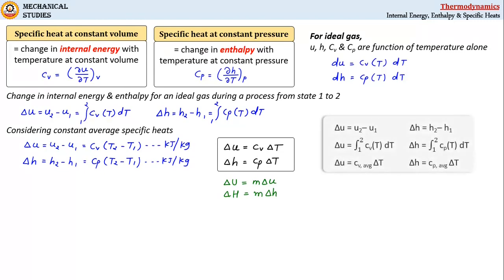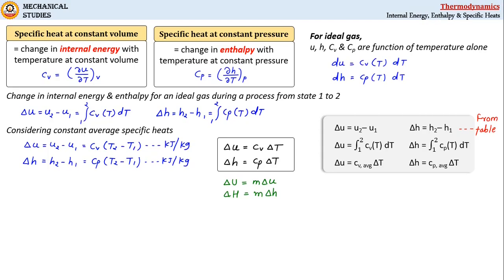So at the end, there are three ways to evaluate change in internal energy and change in enthalpy. The first approach is by using tabulated data of internal energy and enthalpy, and we use this approach when we deal with problems associated with steam, where we refer to steam tables.